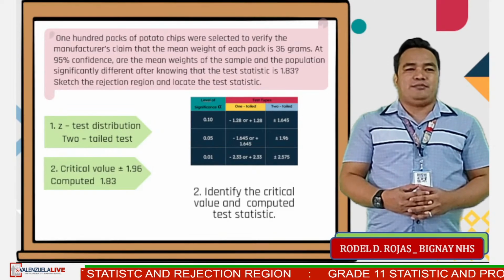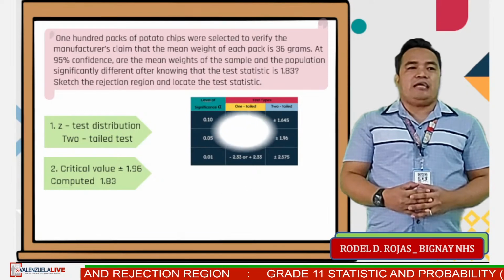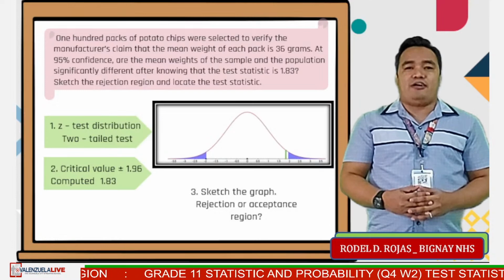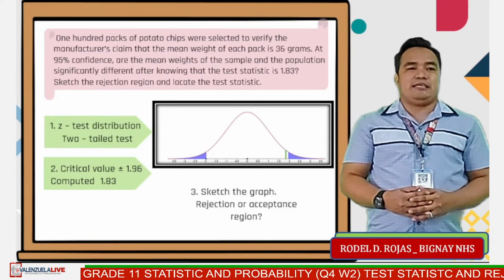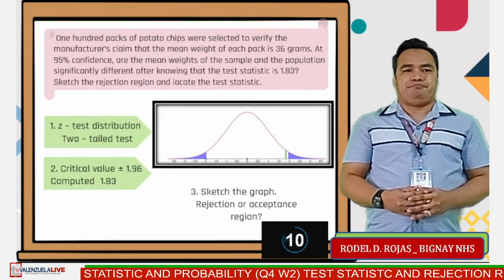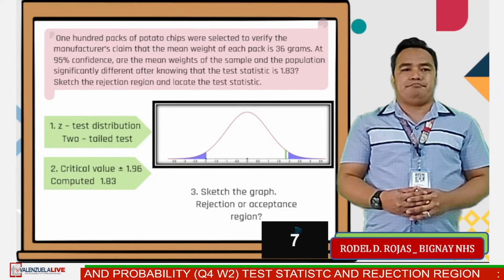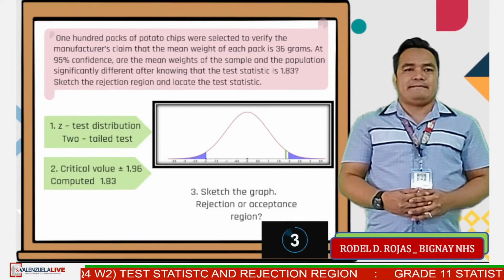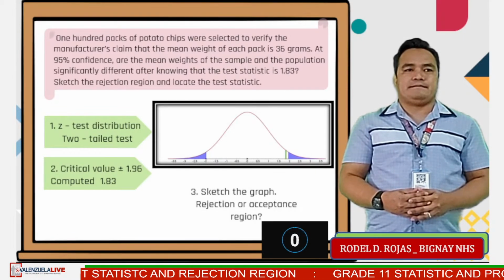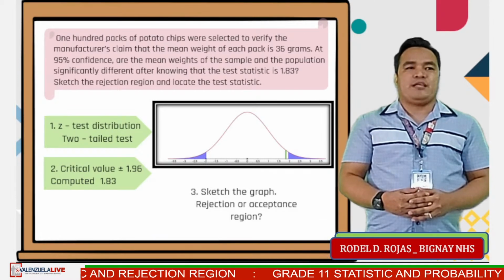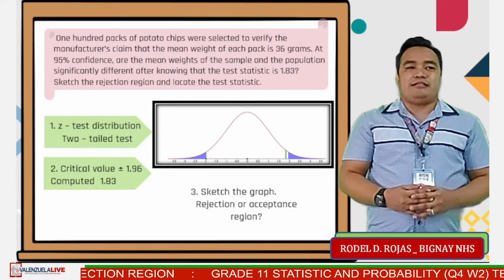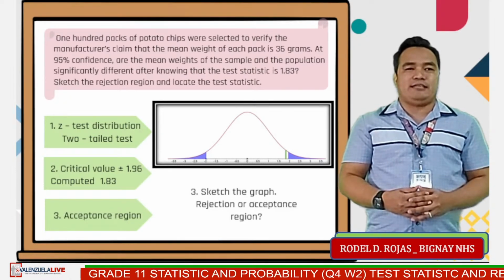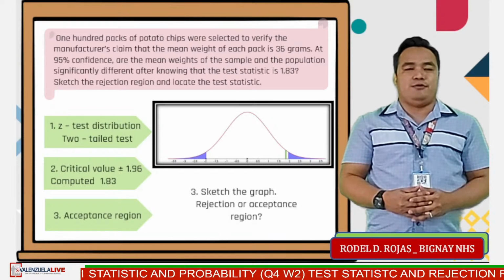For the last step, sketch the graph and Z equals 1.83 fall in the rejection or acceptance region. 10 seconds, go. Time is up. The answer is acceptance region, since 1.83 is located at the middle of the critical value, positive negative 1.96.